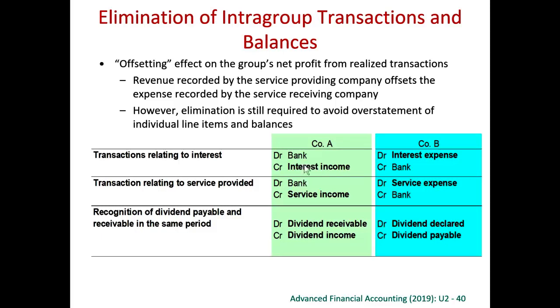For the interest and services provided, if it has not been paid, also there will be a debit to the interest receivable and a credit to the interest payable here. If we do have an interest receivable and interest payable, we have to eliminate also this interest receivable and interest payable. But if it has been paid, we don't really credit away bank and debit away bank, right? So if it has not been paid, we eliminate the receivable and payable. If it has been paid, we just leave it, the debit and the credit to the bank, right? Because the ultimate effect is zero.